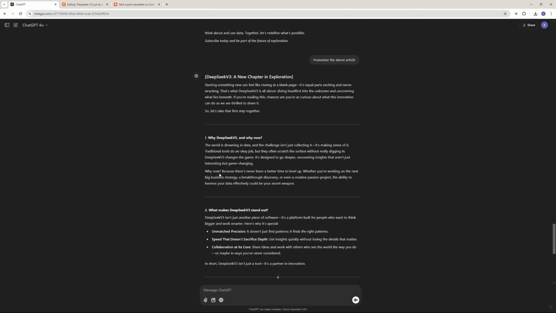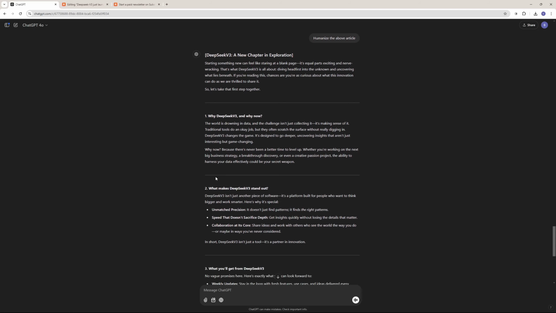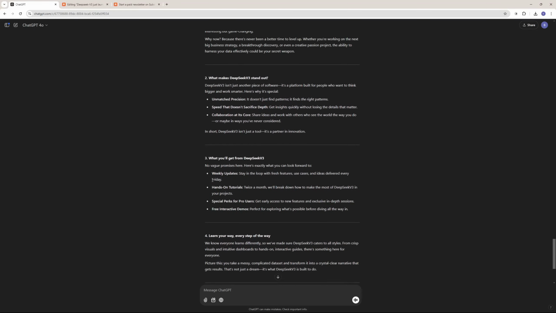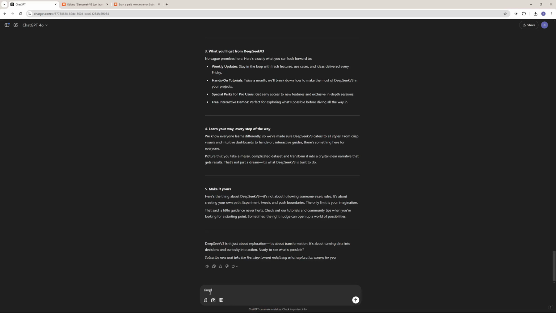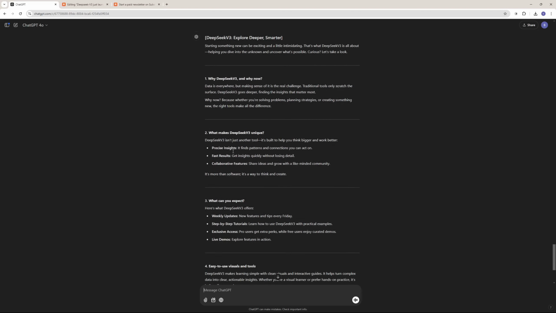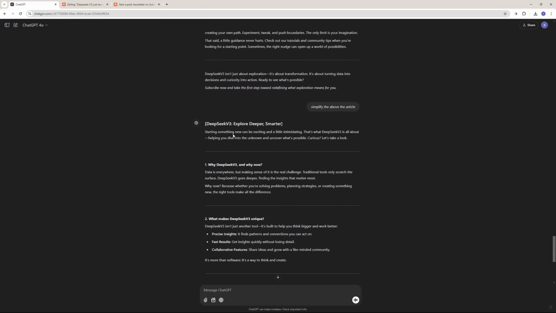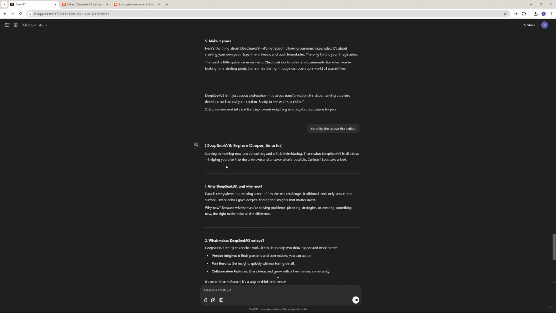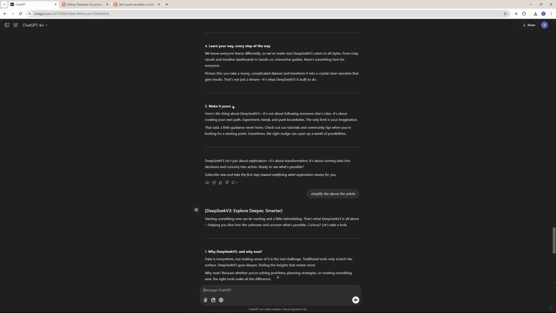So now that I have everything humanized, my fourth step is to actually get a summary of it. So I'm going to say simplify the above article. Now this simplify phrase in this prompt is really powerful and I've been using this for ages now and it really helps. What it can do is simplify any technical or non-technical aspects for anyone and any age group. So let's hit enter and this will simplify the above article for you. Now either you can use this simplified version for your article if you want to have more audience scope, or you can go with the above article. It's really up to you.